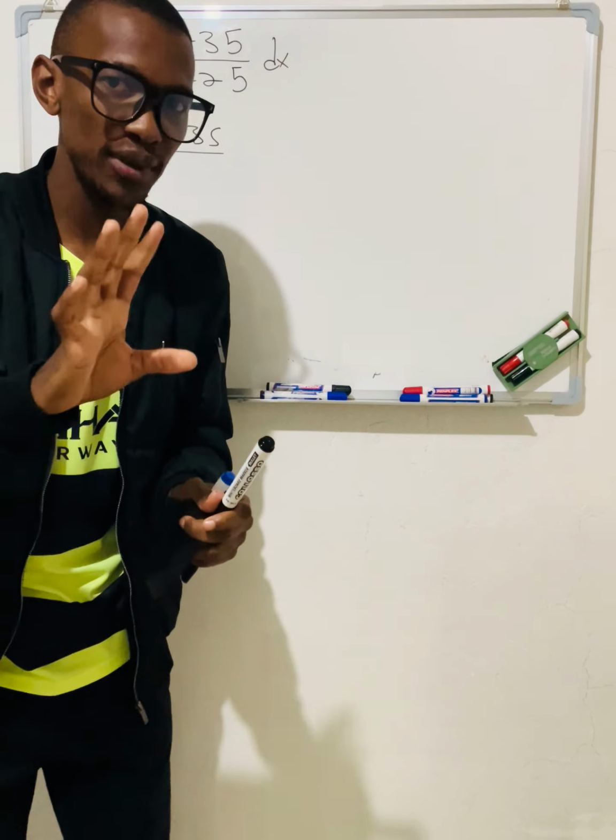But whenever q of x is greater than p of x, let's say now q becomes x squared and p becomes x, do you see that the denominator becomes greater? Look at the exponents: here it's 2, here it's 1. So that means we're going to have a proper fraction in this case. So I hope you now have an answer as to what type of fraction this could be.